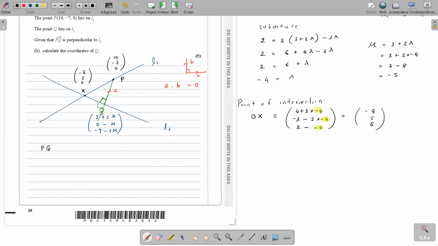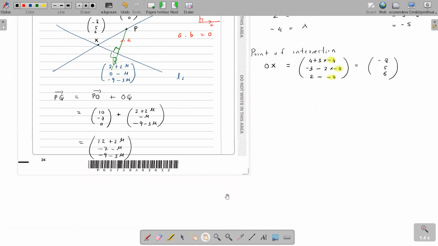PQ is PO plus OQ. The position vector of P is 10, minus 7 and 0. OQ is the position vector of Q, which we have found in terms of mu. So add these two: 10 plus 2 is 12 plus 2 mu, minus 7 minus mu, minus 9 minus 3 mu.